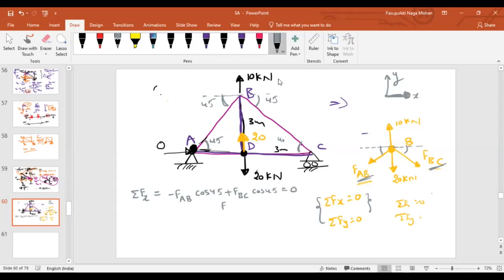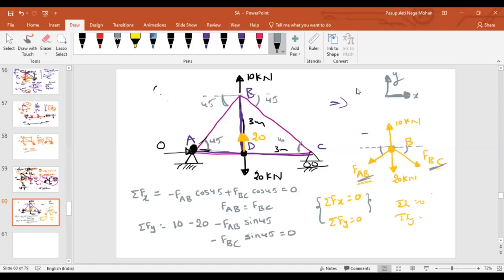From this, what can I understand? FAB equal to FBC. Both are equal. Now, what about force along y? Let us say upward force is positive. 10 minus 20, minus FAB sin 45, minus FBC sin 45, because both are downward, right? Both are downward, right?